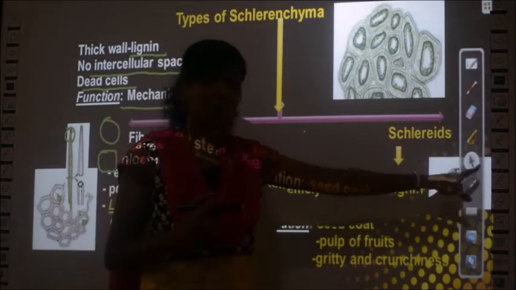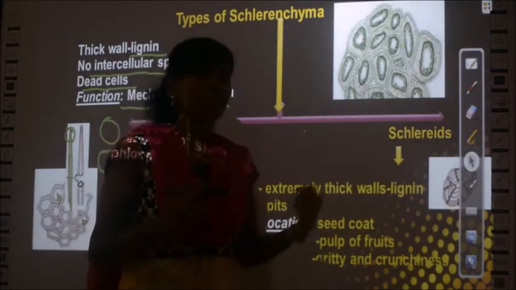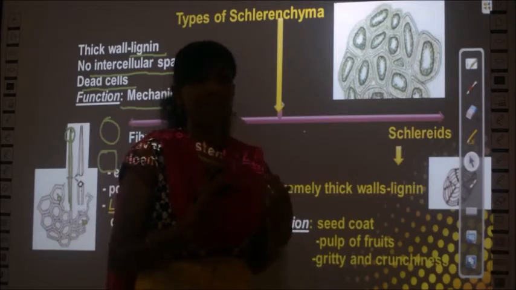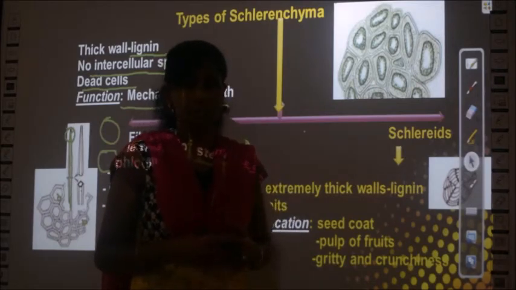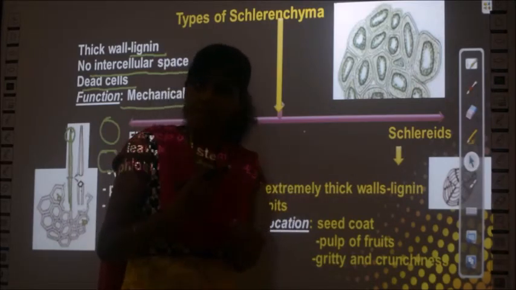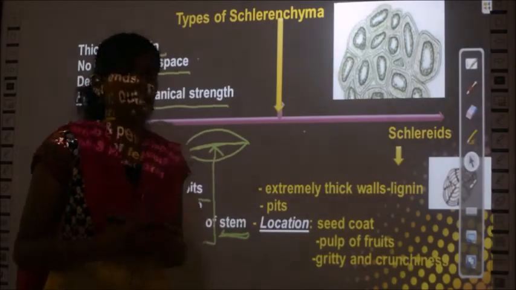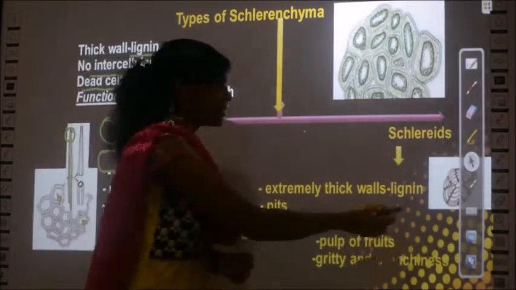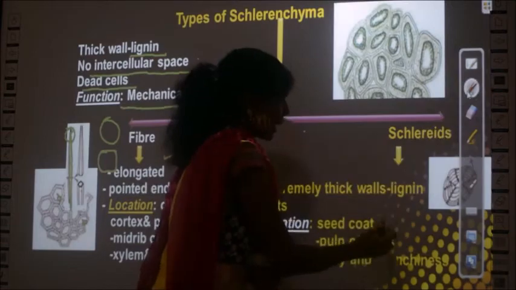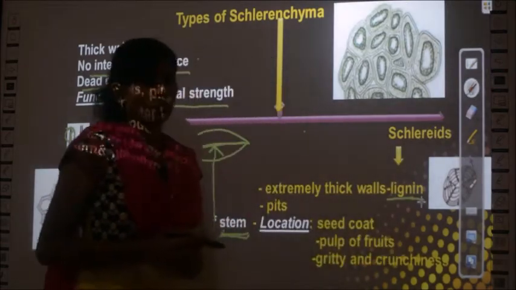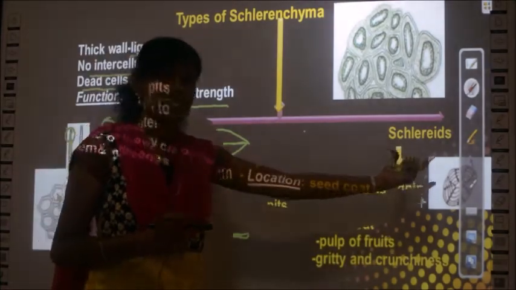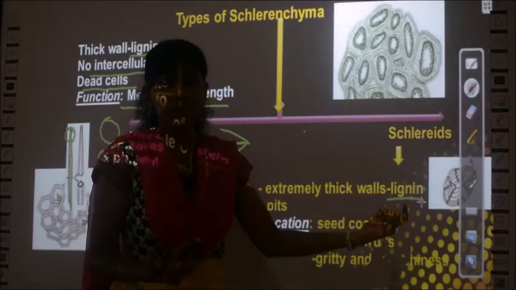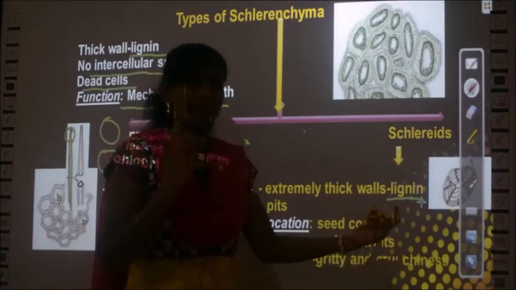See, it is so thick in nature, and wherever there is a very thick wall, generally a plant cell wall will have cellulose. But whenever there is a very thick wall, it means that it has lignin. So this thick wall also has lignin in them. The property of scleroids is to have thick wall. Why thick wall? Because it has lignin.